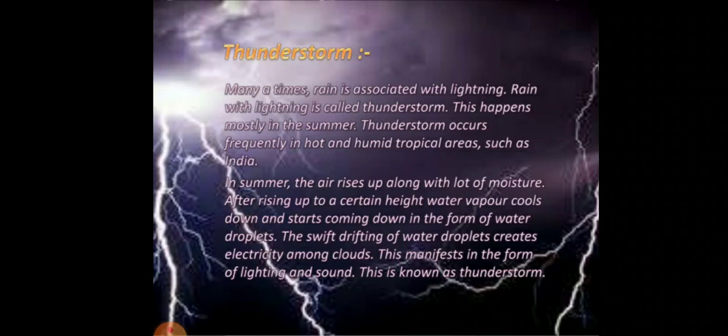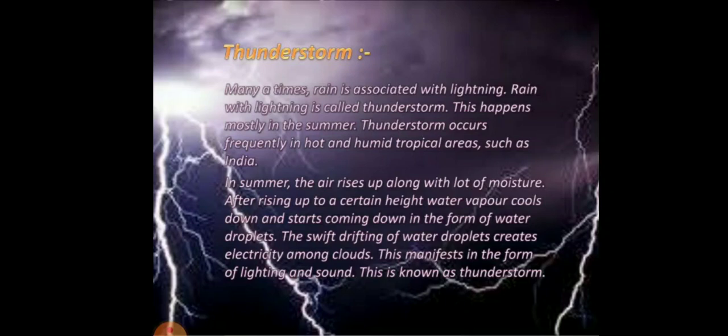In summer, the air rises up along with a lot of moisture. After rising up to a certain height, water vapors cool down and start coming down in the form of water droplets. This process is called condensation. The swift drifting of water droplets creates electricity among clouds. This manifests in the form of lightning and sound. This is known as a thunderstorm.